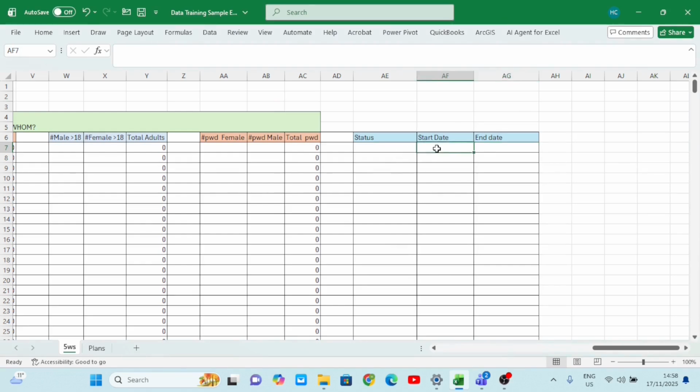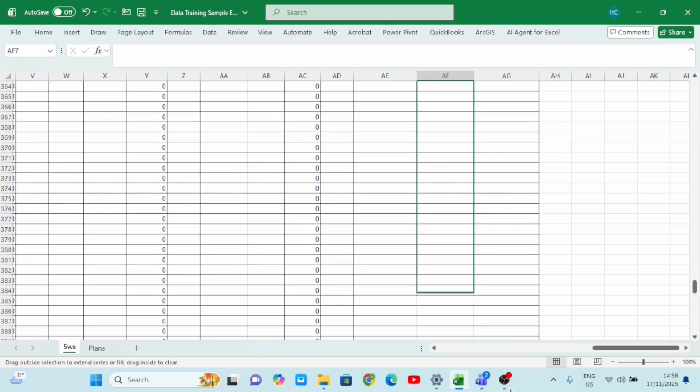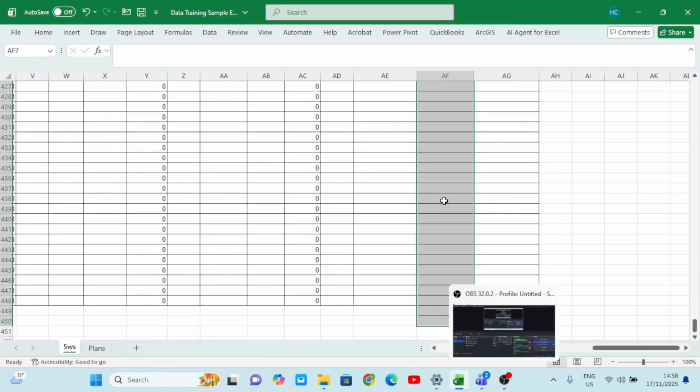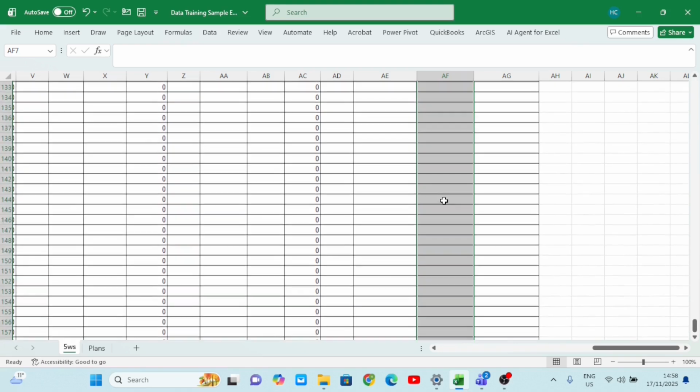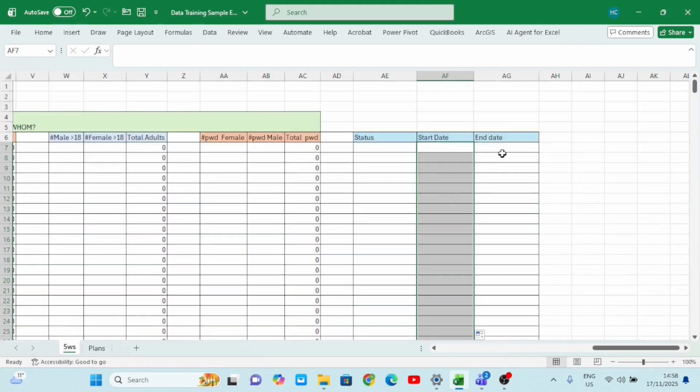Now I'm going to share this to all the other cells. If I come to this end date and put the 1st of January 2025, it gives me the date because it is within that range. So I have done data validation also for the date.